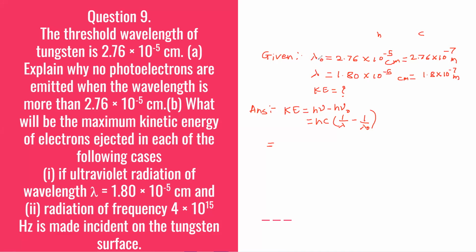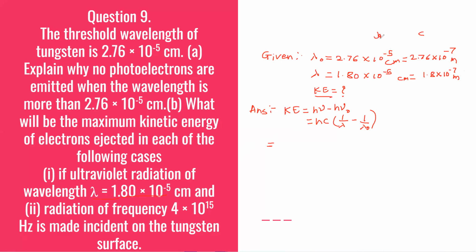So threshold wavelength is 2.676 into 10 raised to minus 5 centimeter, which we have converted into meter, which is 2.76 into 10 raised to minus 7, and given wavelength is 1.8 into 10 raised to minus 5, so which is 1.8 into 10 raised to minus 7 meter. Kinetic energy we'll try to find out.